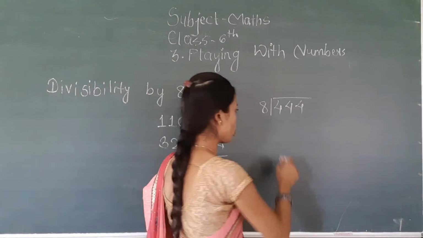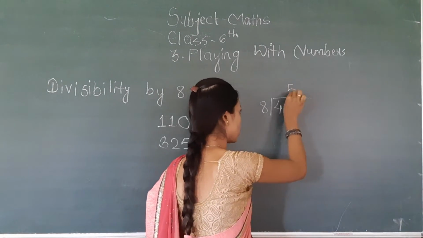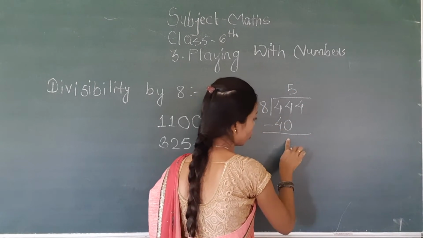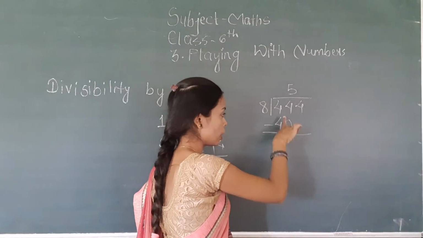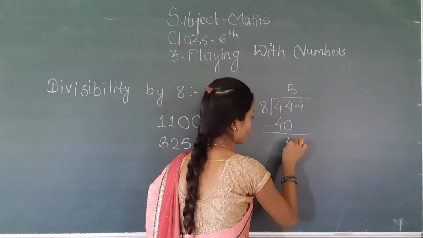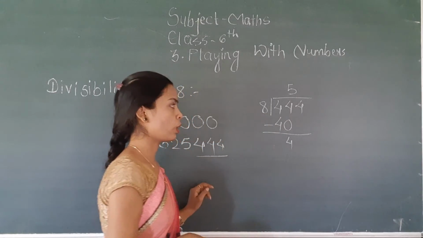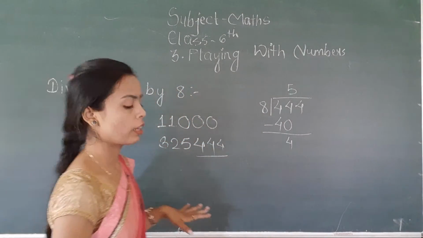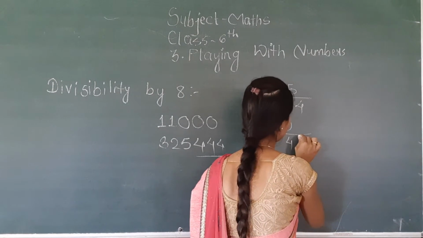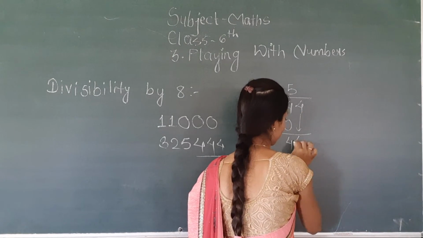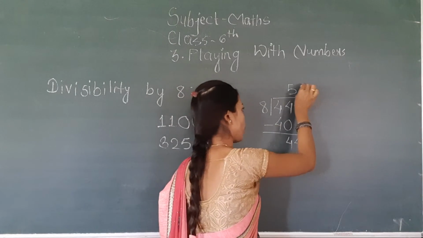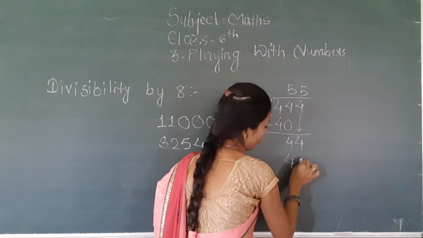So what will be your answer? 8 5s are 40. So what will be your difference here? If you subtract 40 from 44, your answer is 4. Then if you write down this 4 here and divide, 8 5s are 40 again.